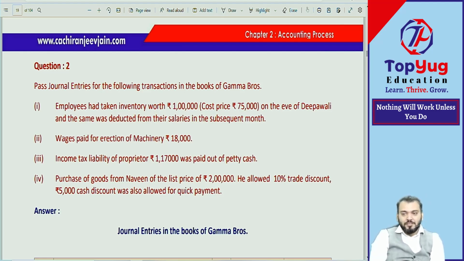Write down, being. Writing "being" also. Being wages paid for erection of machinery. That done properly? Second also done.